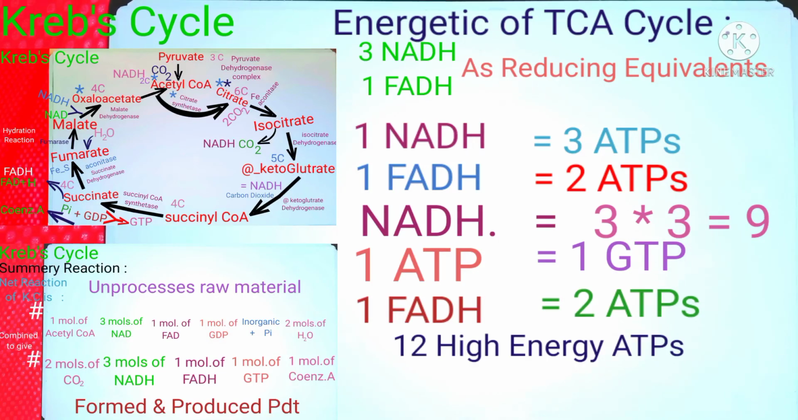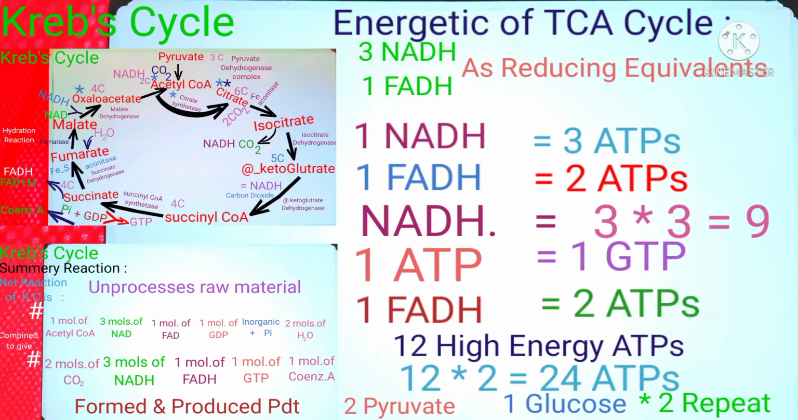So 12 high energy ATP molecules are obtained in one repeat of the citric acid cycle. As 2 pyruvate molecules are obtained from 1 glucose molecule, the citric acid cycle repeats twice. So the total number of high energy ATP molecules will be 12 times 2, which is equal to 24 ATP molecules.